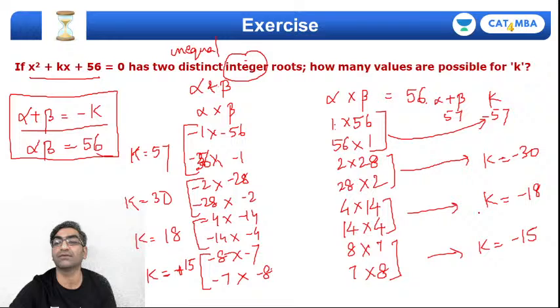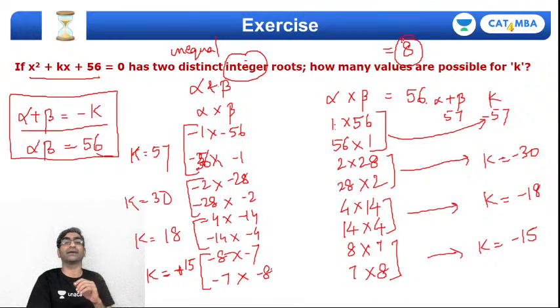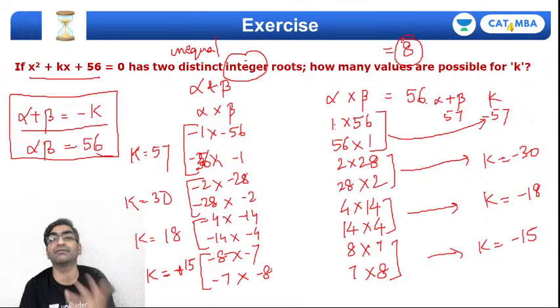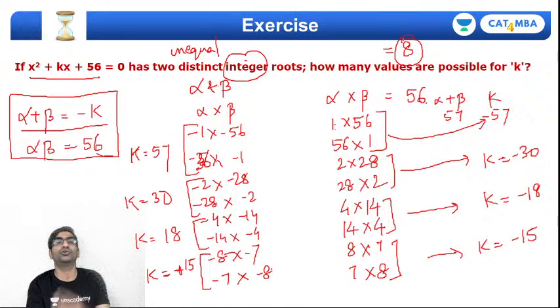That's 4 here and 4 there, which means the total number of values possible would be 8. If it was a type-in answer, I would need to type 8 in this problem. A mistake that most people make is that they see integer but don't think of negatives. That would be a trap, so don't fall into that trap. Whenever integer values come, tell yourself 2 things.